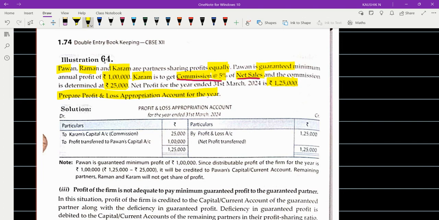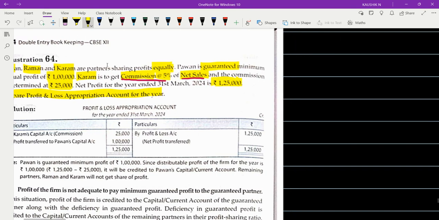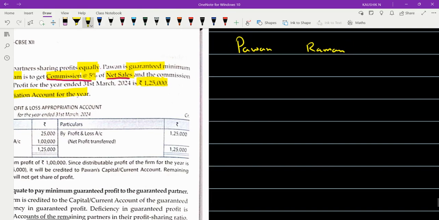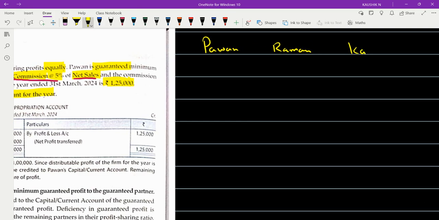Commission charge or appropriation? It is charge. Okay, right. Now we'll see who are the partners: Pavan, Raman, and Karam. They are sharing the profits and losses equally. So 1 by 3, 1 by 3, 1 by 3.